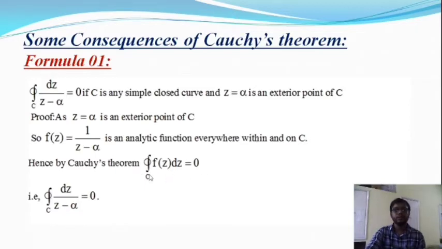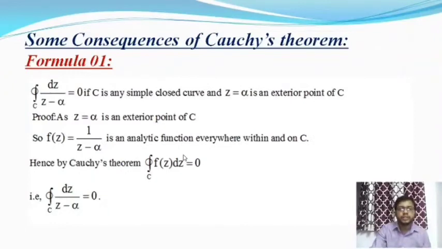So here f(z) is a continuous function as well as analytic in the region C. Then applying Cauchy's theorem, we get the value of this integration, and it will be 0. Therefore, the integration over C of dz by (z minus alpha) is equal to 0.